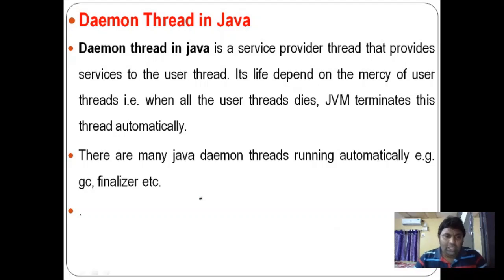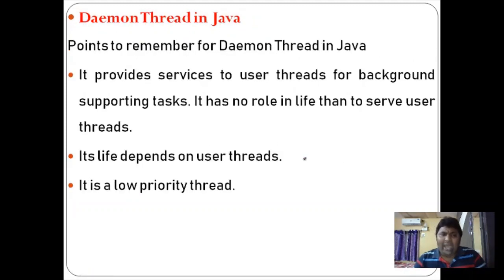For example, in Java we have the garbage collector, GC, and the finalizer. These are different kinds of programs which work in the background. The life of a daemon thread depends upon the user thread. For example, if your user thread is dead, automatically your daemon thread is also going to be dead.